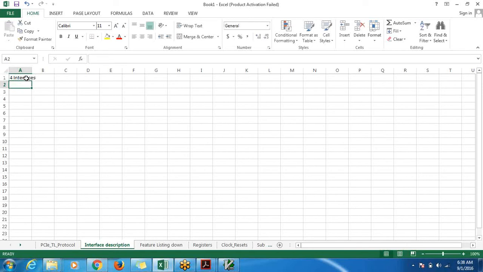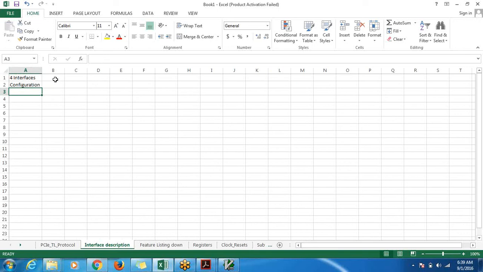What is the first interface? The AHB configuration interface. We need to know, first thing, the protocol, frequency, and the functionality, I mean, why we need that interface.